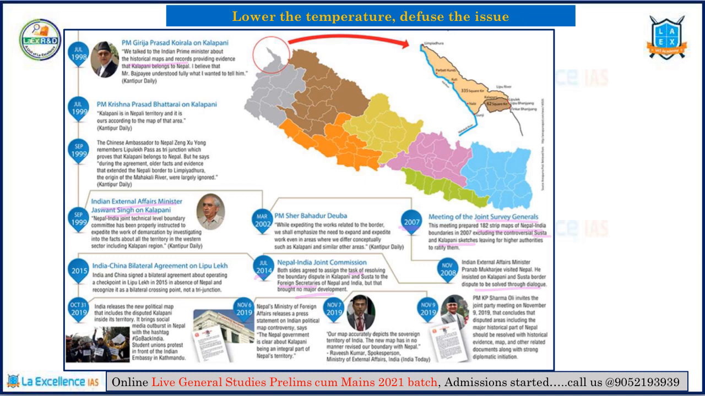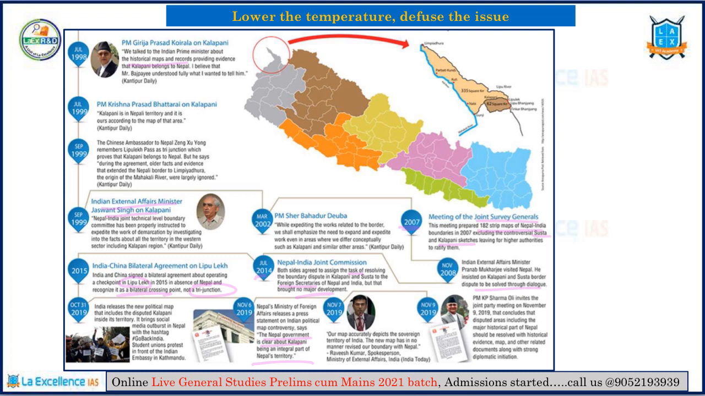Moving on further, in 2015, India and China signed a bilateral agreement about operating Lipulekh Pass as a checkpoint between India and China. Therefore, it was no longer a tri-junction; it became a bilateral crossing point between India and China. Moving further, in October 2019, the Indian government released a new map showing Jammu and Kashmir and Ladakh as new union territories. In that map, Kalapani was shown as a part of Indian territory. To counter this, the Nepal government came out very clearly and said that Kalapani is an integral part of Nepal's territory.